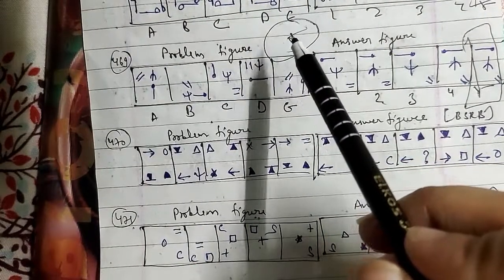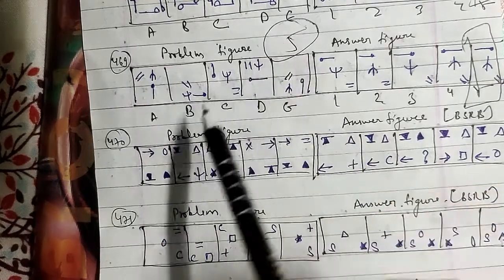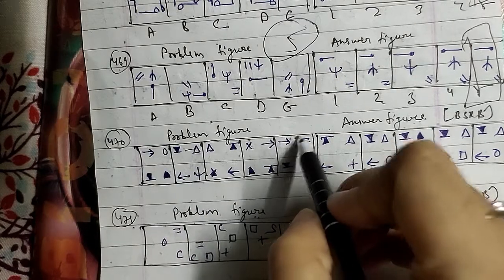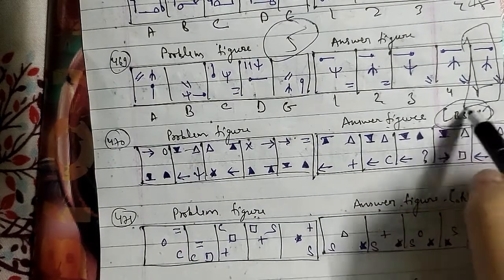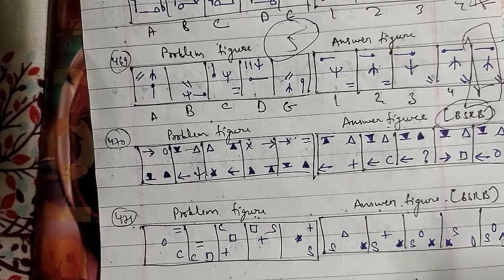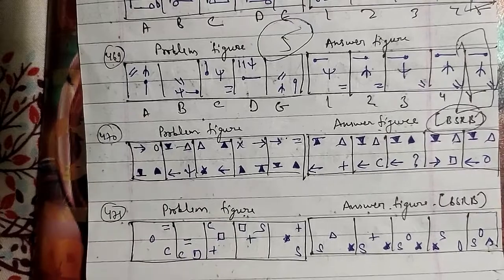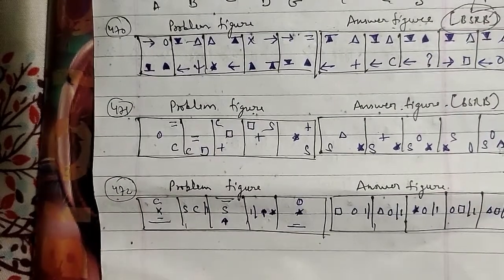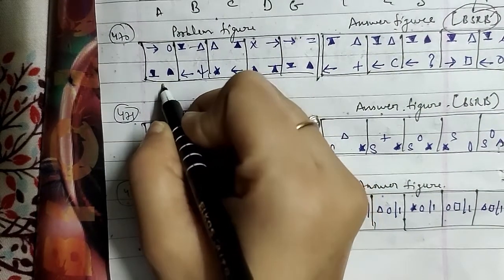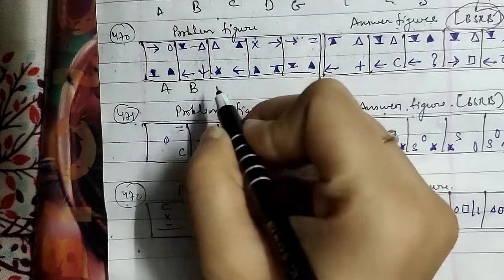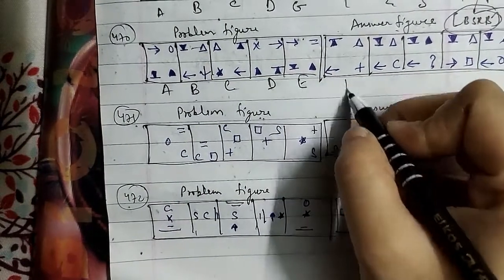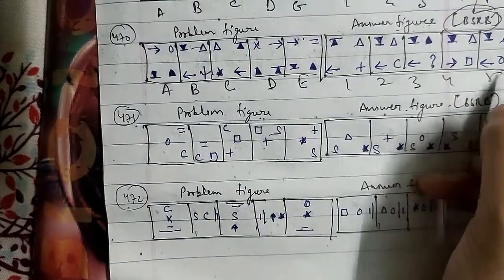Let's go ahead with another one, and that is your 470th question of the session. These were the problem figures and these were the answer figures, asked in the BSRB question paper, which is also an important one with regard to competition, and that is very important as well. Here in these questions we have an arrow, circle, and then a shaded area. This is B, this is C, D, E. This is 1, 2, 3, 4, 5 as well.